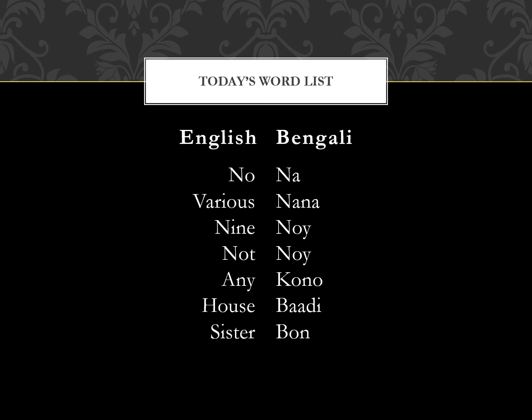This is the word list for today. You can come back and refer to it whenever you need to. One thing to note is Noi is used for both not as well as the number 9 in Bengali. So you need to be aware of the context. And Na means no, Nana means various.